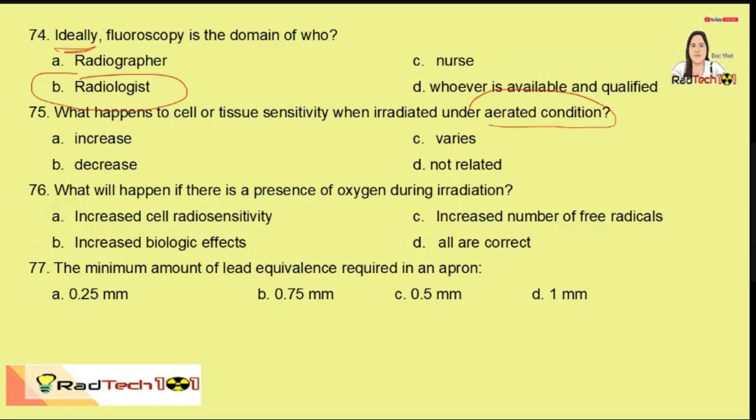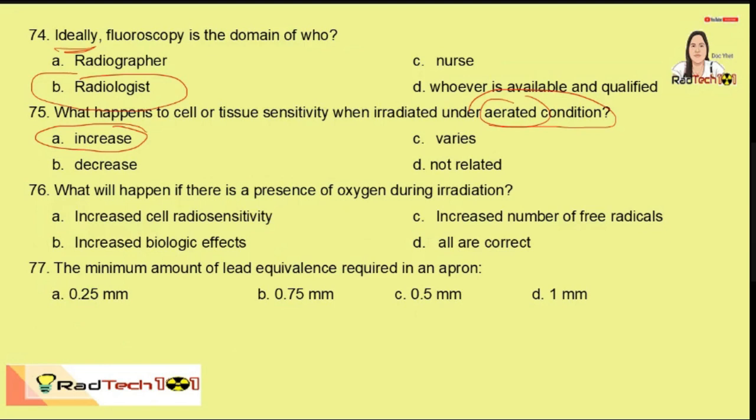What happens to cell or tissue sensitivity when irradiated under aerated condition? So when we say aerated, with the presence of oxygen or nasa aerobic state. So kapag na-expose yung ating cells or tissues with the presence of oxygen, so the sensitivity increases. So if you have remembered dun sa previous natin na video, yung ating ratio from numbers 1 to 51, so oxygen is considered a dose modifier because it increases the sensitivity of the tissue with its presence.